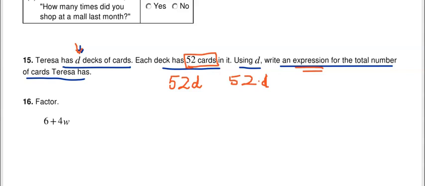Or you can put 52 with the normal times sign that you're used to, but you're kind of going away from that because we're going into algebra, so the dot is kind of replacing the times sign. Or you can put parentheses around the 52 and put a D right beside it. And you can do something like that. Okay, any of those, once again, would be a good answer to this problem.